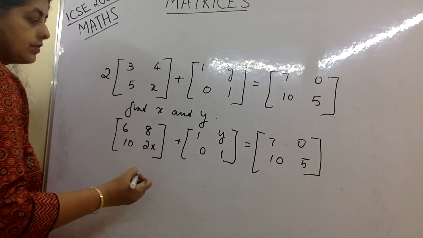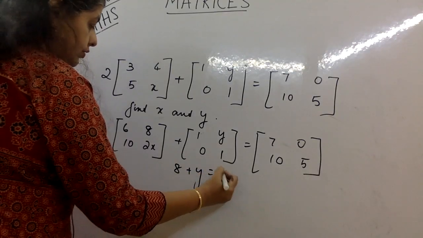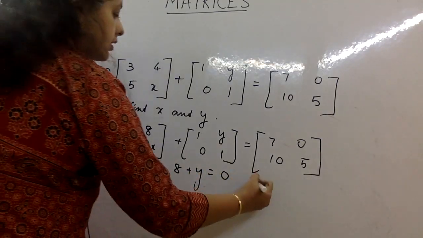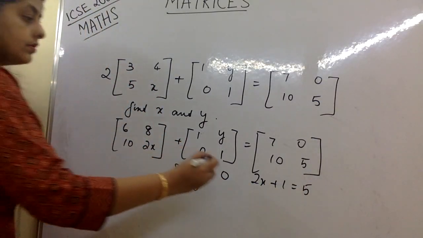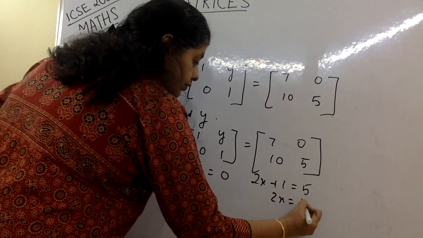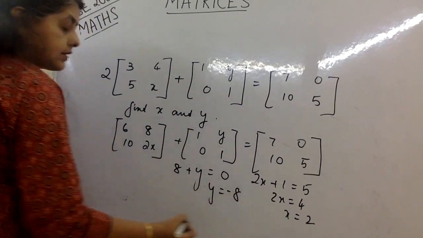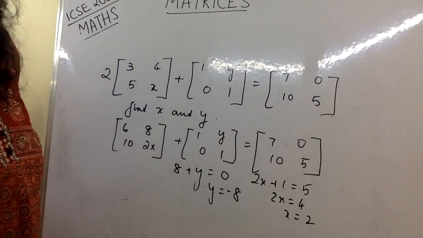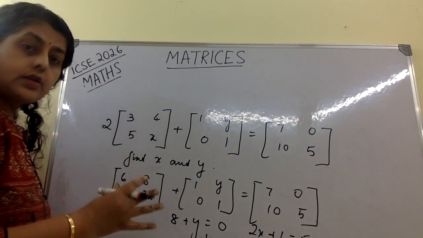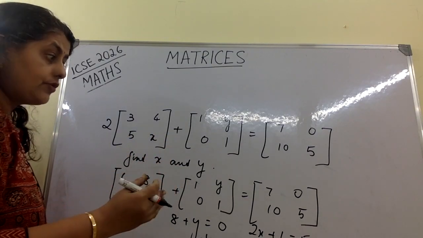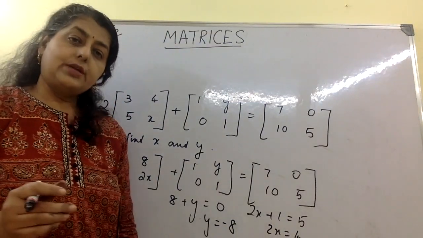So now 8 plus y is equal to 0 and 2x plus 1 is equal to 5, right? So 2x is equal to 4, x is equal to 2 and y is equal to minus 8. Sum done. So never leave this question. Remember, the order has to be equal if you want to add or subtract. For multiplication, order does not have to be equal, but you have to check whether it is compatible. So that much from matrices.